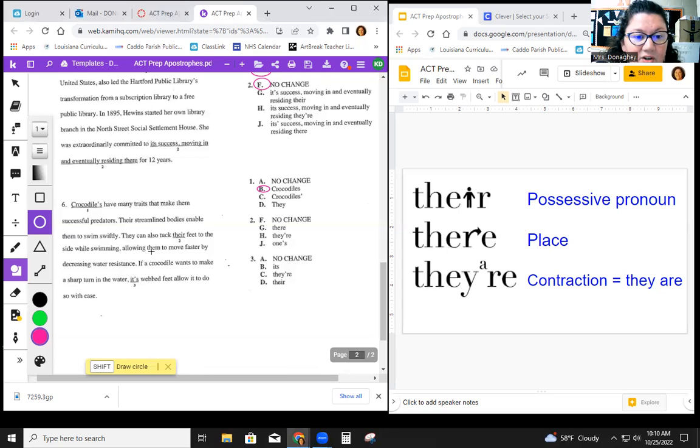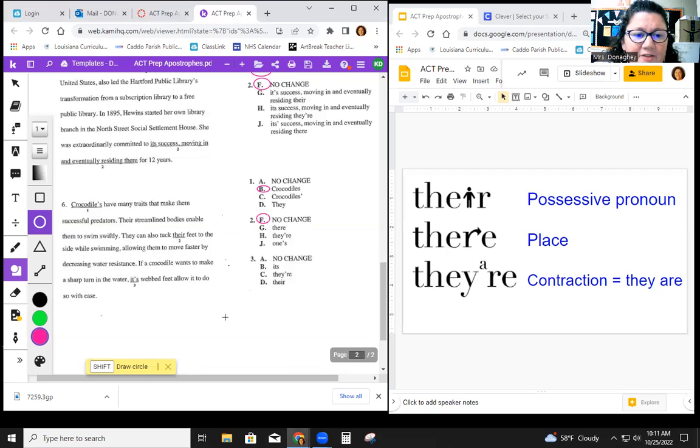The second one: they can also tuck their feet into the side while swimming. We're talking about crocodile's feet, so we need possession, and THEIR does show a possessive pronoun. So there is the correct answer. G can't be it, because that's a place. They are is the contraction, and that doesn't work here. Ones is going to be reserved for a reference to humans, so that wouldn't work here either. So we are looking at F as your answer.